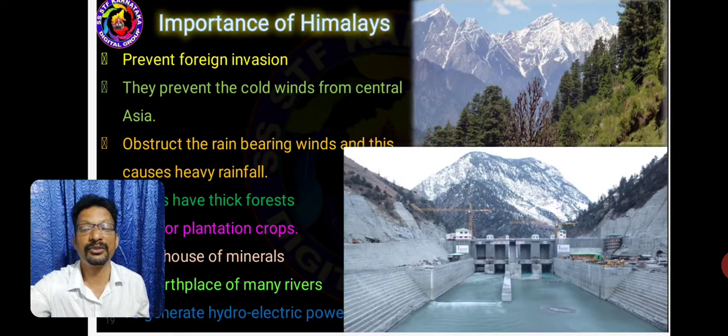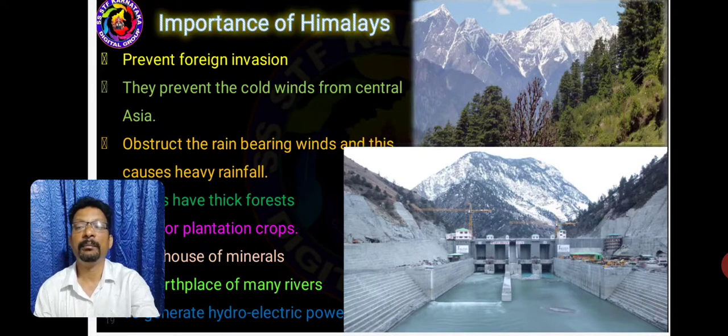It's a very important question. 1. They prevent cold winds from Central Asia. 2. Prevent foreign invasions. 3. Block the rain-bearing winds and cause heavy rains. 4. Have thick forests. 5. Good for plantation crops. 6. A storehouse of minerals. 7. Birthplace of many rivers. And the last, 8th, it generates hydroelectric power.